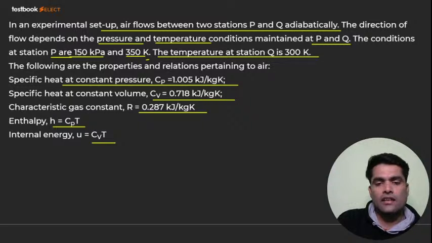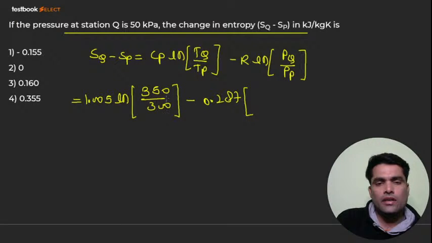In the last line they have mentioned PQ. So PQ is 50. What is PP? PP is 150. Very good.